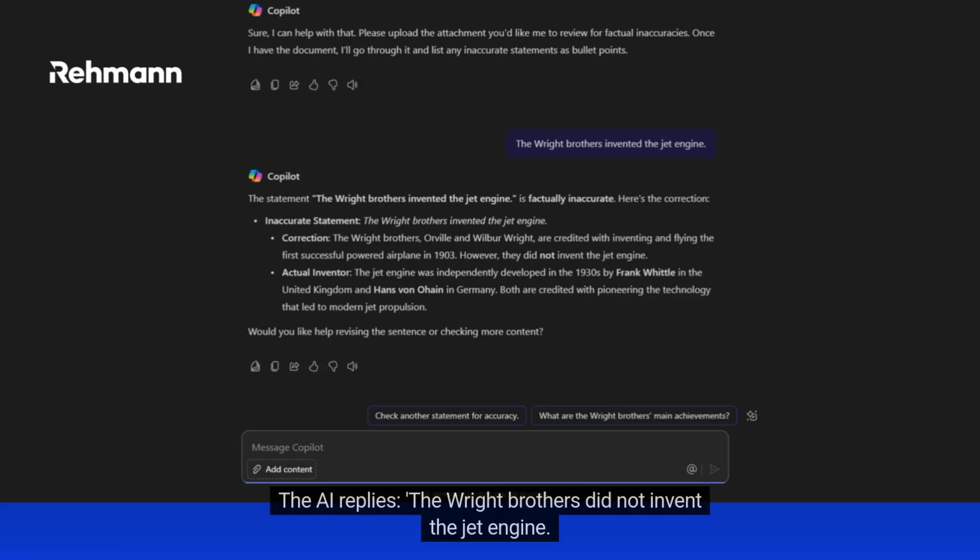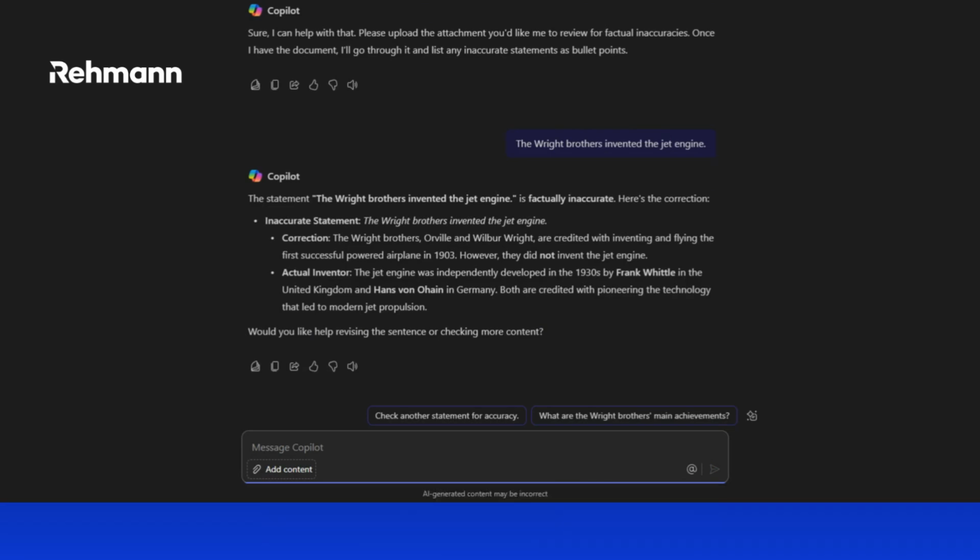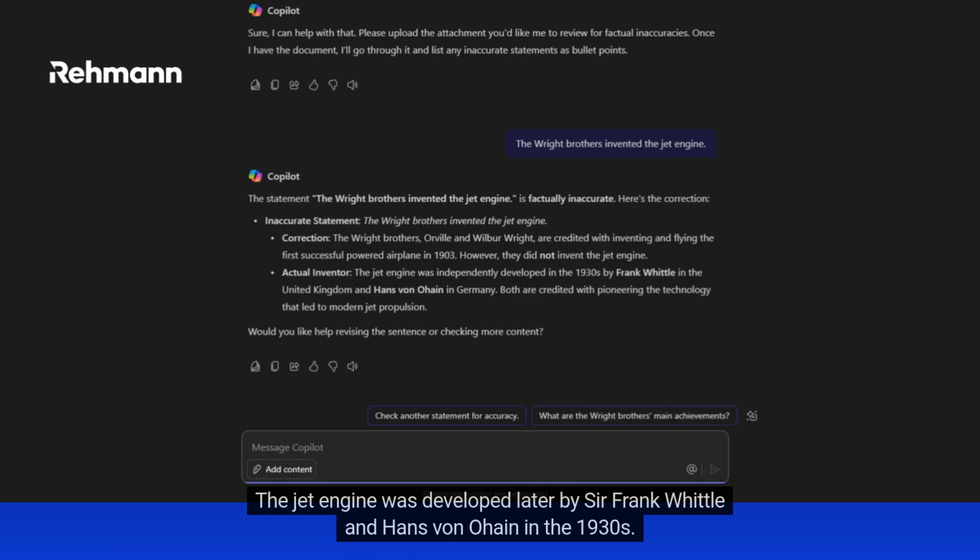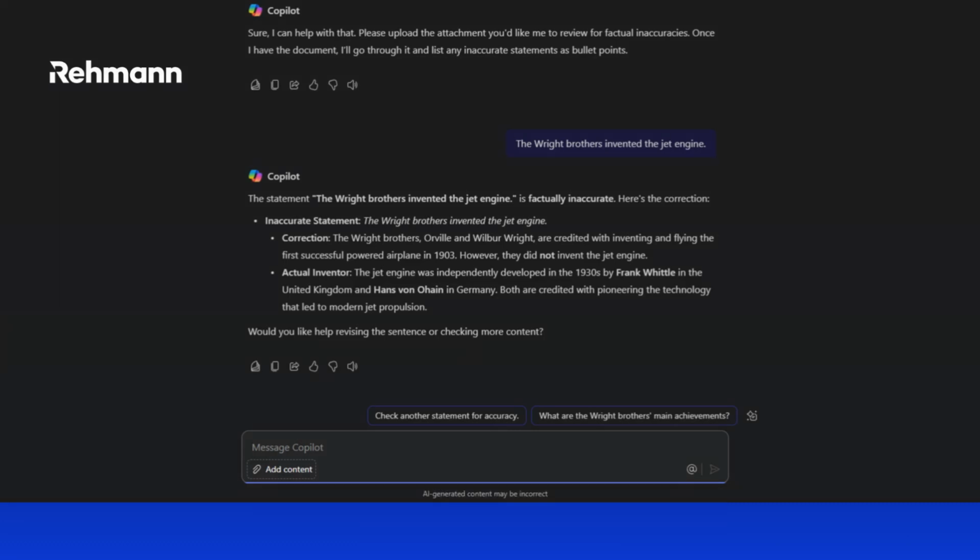The AI replies, the Wright brothers did not invent the jet engine. They are credited with inventing and flying the first successful airplane in 1903. The jet engine was developed later by Sir Frank Whittle and Hans von Ohain in the 1930s. See how the AI pinpointed the mistake and provided the corrected information.